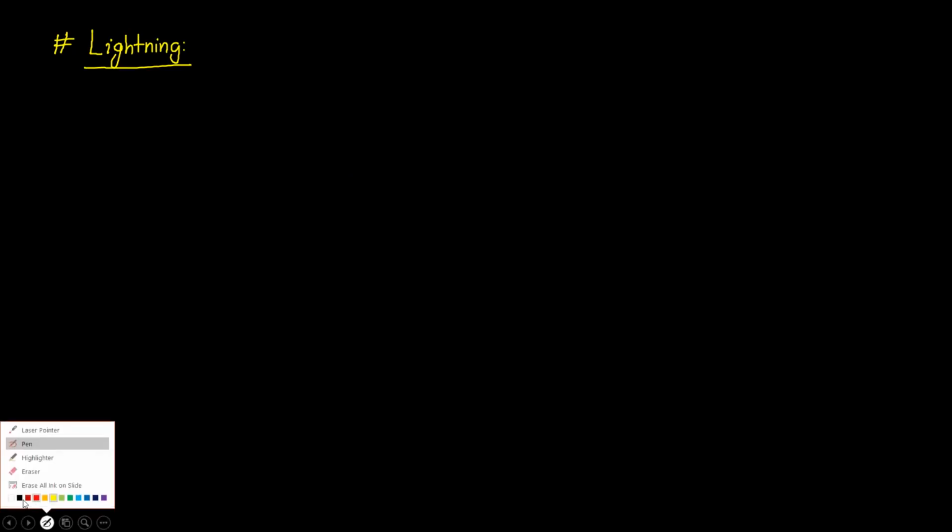See here. The topic which we are going to discuss now is lightning. How does lightning actually occur? We know that whenever clouds are colliding with each other, what will happen? Whenever they are colliding, charge transfer will take place. Suppose there is one cloud which has collided with another cloud. Due to that, what happened?